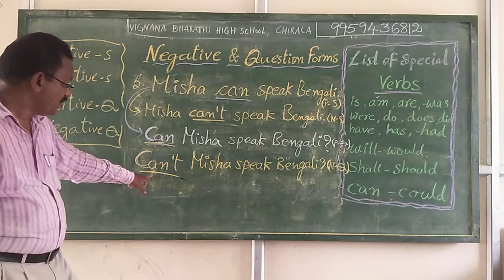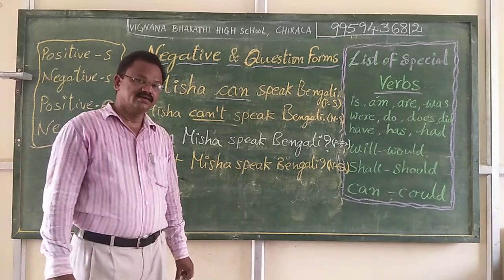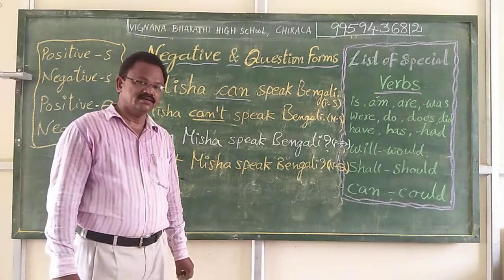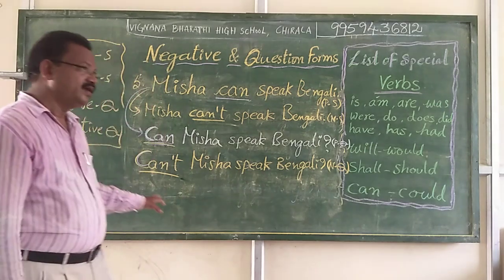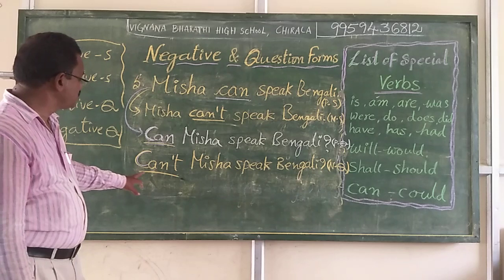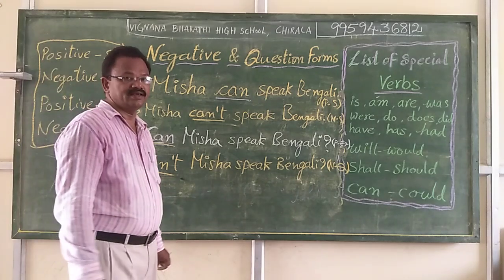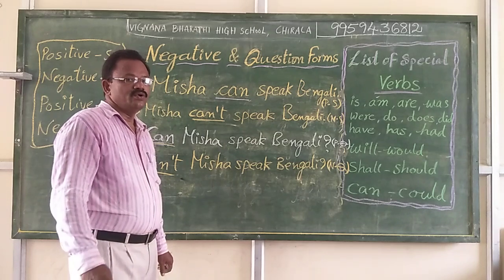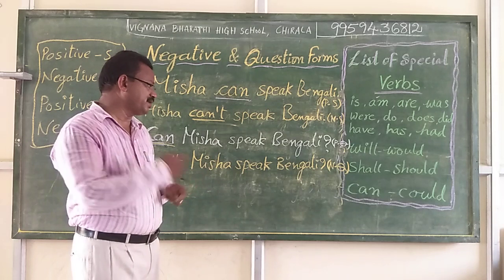Here this is the negative question form. Can't Misha speak Bengali? I know that she can speak. That is why sometimes we can use this negative question form like this. Can't Misha speak Bengali? So you already know about her ability, that she is speaking Bengali.